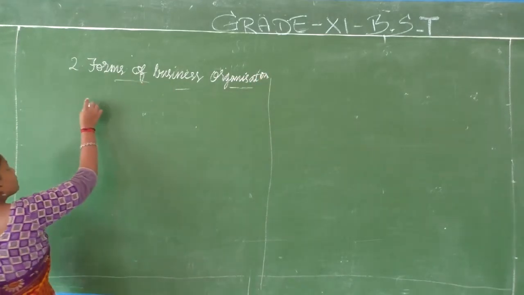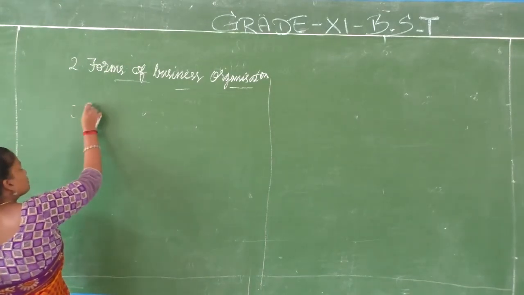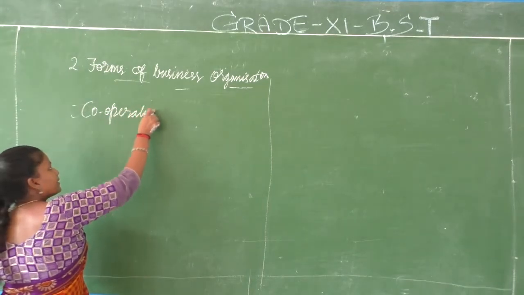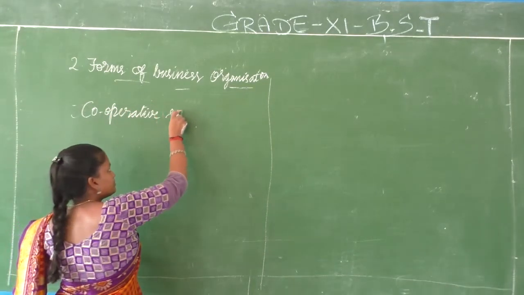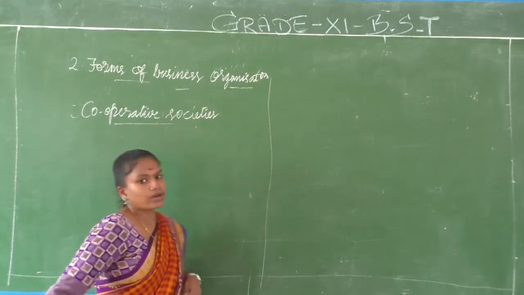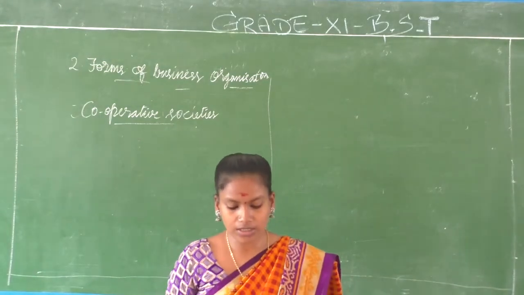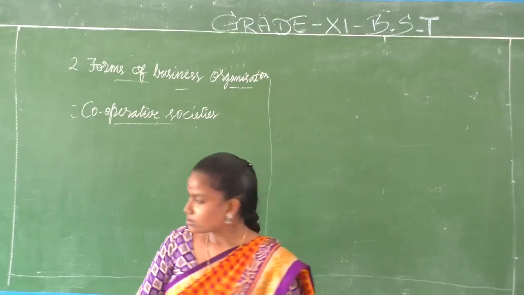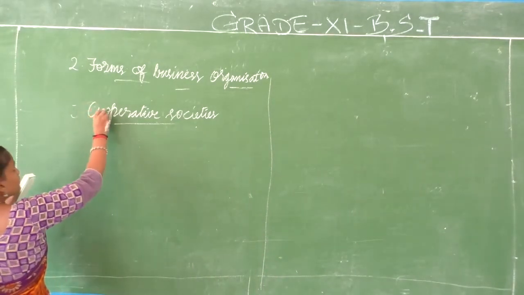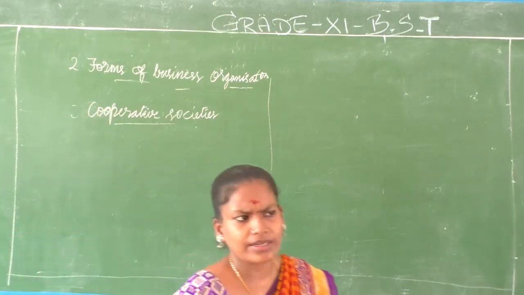We are going to discuss cooperative societies. This is the fourth form of business organization. Now what is this cooperative society all about?